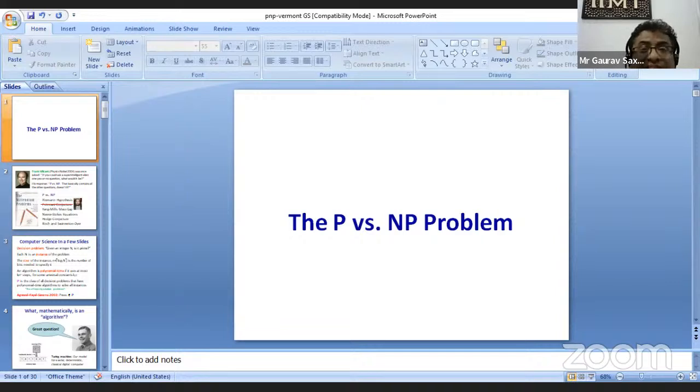So the question arises: right now P and NP are not considered to be the same. If you take a survey and ask different computer scientists all over the place, why is P equal to NP, why P not equal to NP?